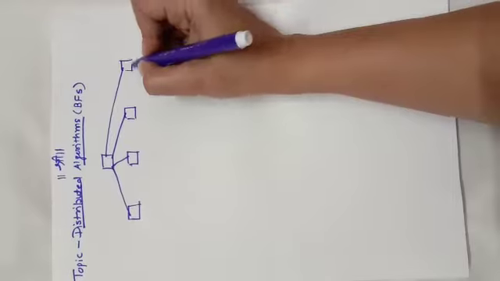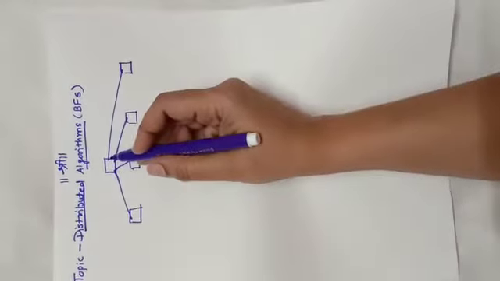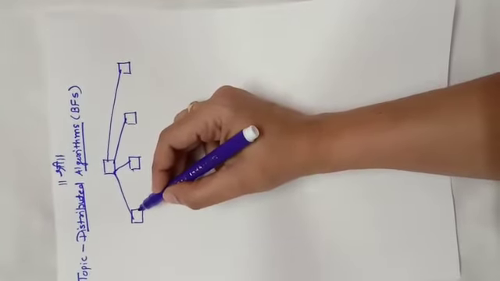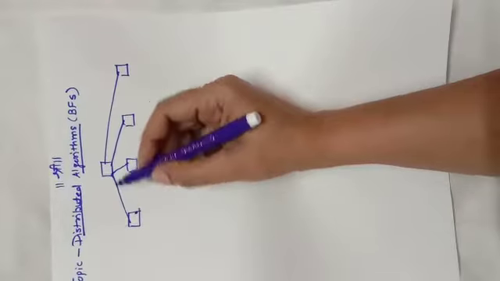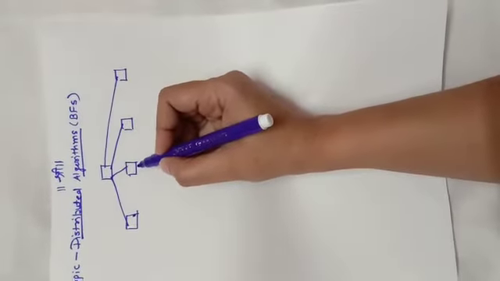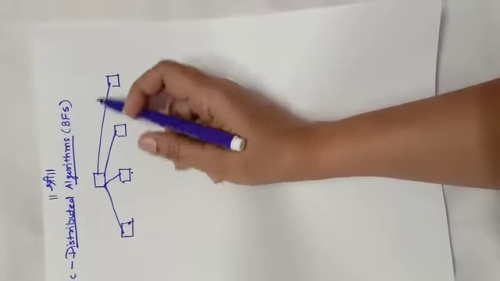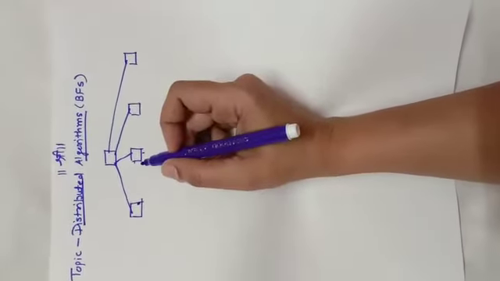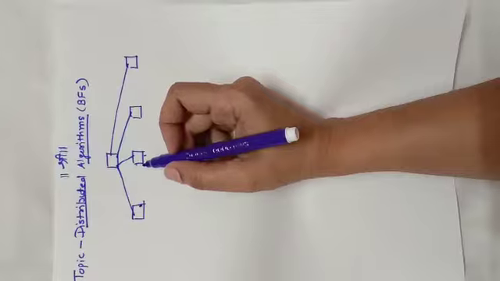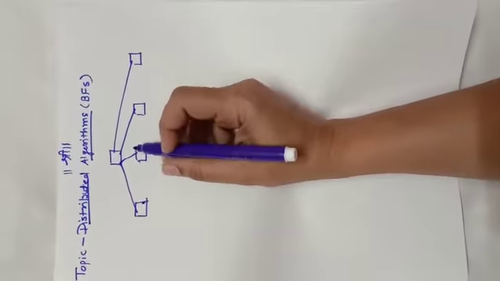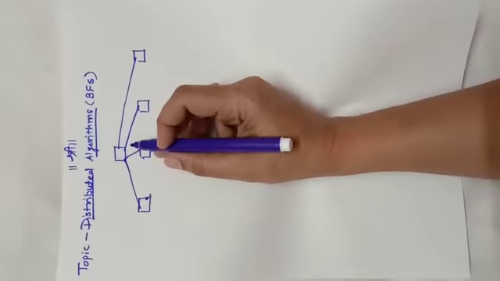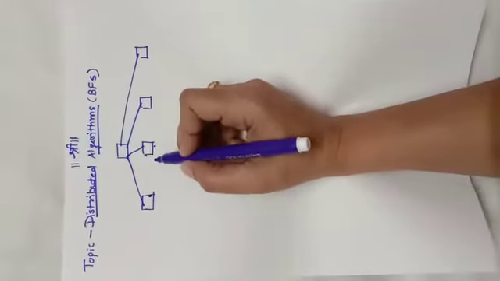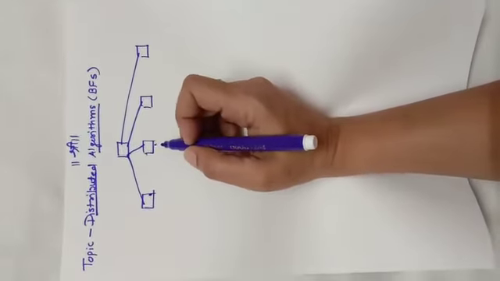So what will happen here? One task will be distributed: some part of it will be given to this particular processor, some part to this, some part here, and some part to the 4th processor. So this is nothing but the distributed processing. It is not like what we have seen in parallelism.